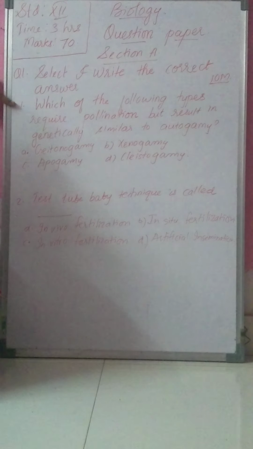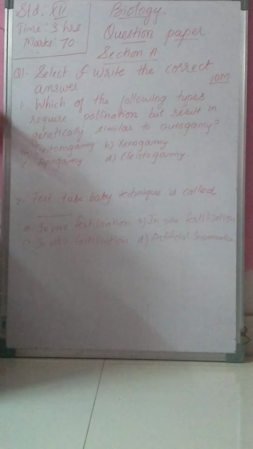Now see, the first MCQ is: which of the following types requires pollination but the result is genetically similar to autogamy? See, I told you to read a question two times so that you will understand the question.